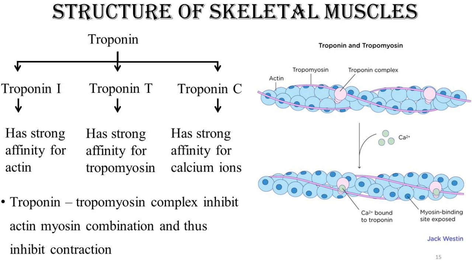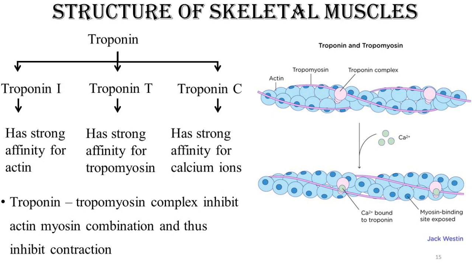With the help of this image, you will clearly understand what troponin and tropomyosin are and how they are present throughout the F strands of the actin. Whenever the troponin and the tropomyosins are present in a complex, they inhibit actin and myosin combination. They do not allow the interaction between the actin and myosin, means they inhibit muscle contraction. So when we say that our muscles are relaxed, it means that the troponin and the tropomyosins are present in a complex form.